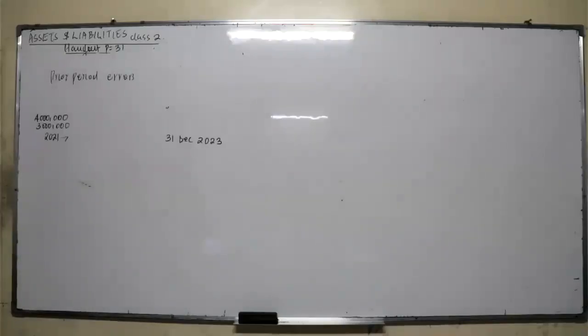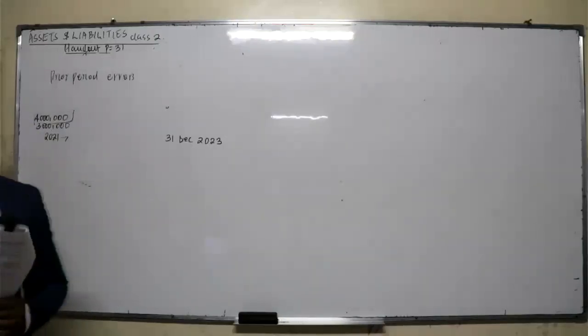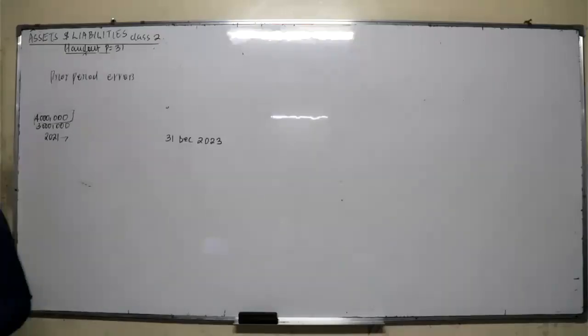So how will you rectify that? Remember, the closing balance for that financial year becomes the opening balance for this financial year. That year you accounted based on the wrong figure, so the wrong closing balance will still be carried forward. When you notice that, how do you account for it?